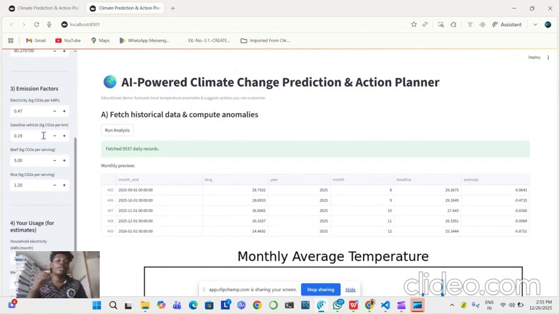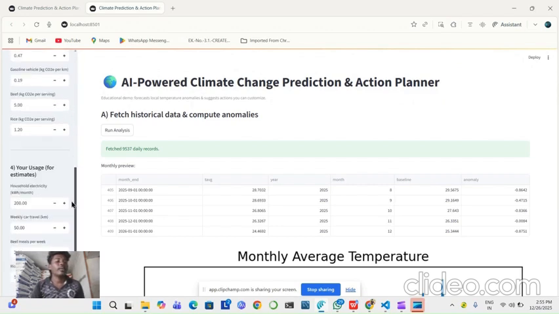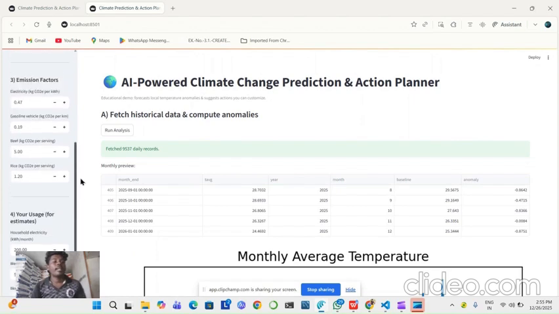If we give accurate emission factors, it gives the output. Otherwise, if we give random values, it can't. Under the emission factor, your usage and your estimates: household electricity, weekly car travel, beef meals per week, rice meals per week, and then electricity kilowatt, gasoline vehicle, beef, rice, how many. It will calculate how much beef is consumed in a month or a day, and rice, gasoline vehicle.